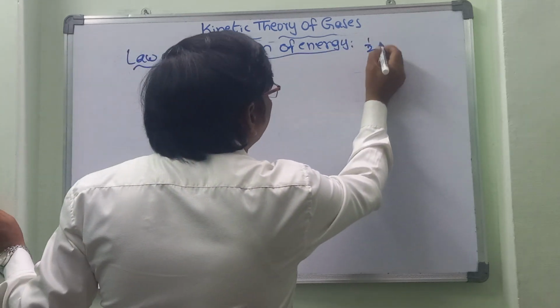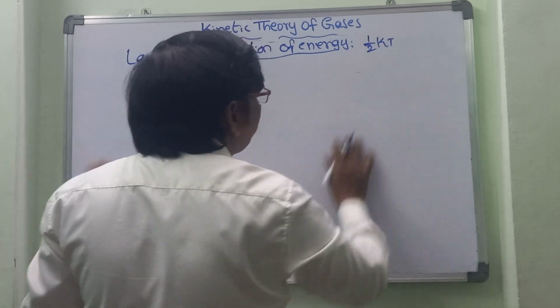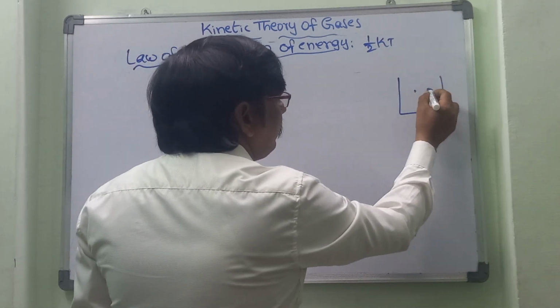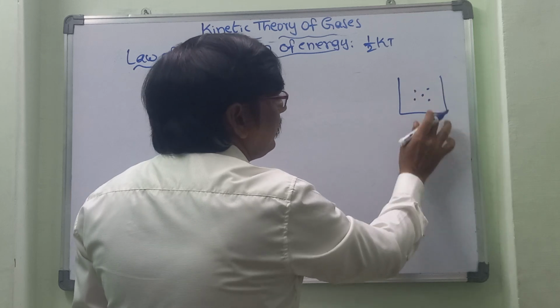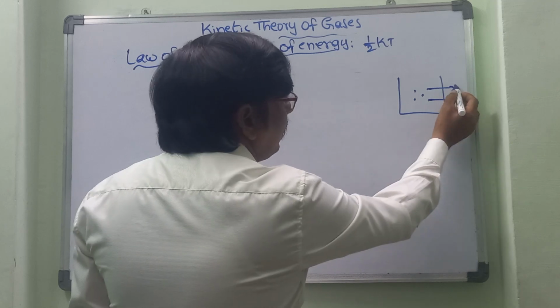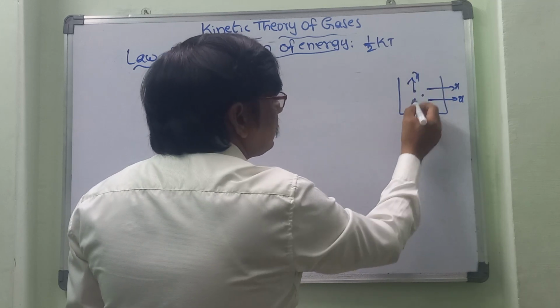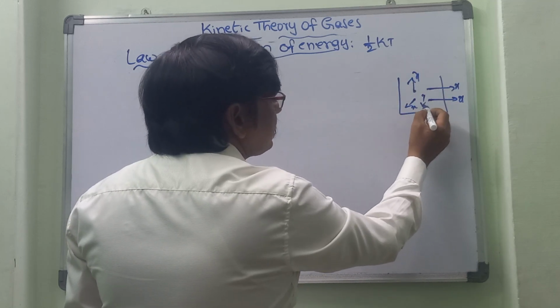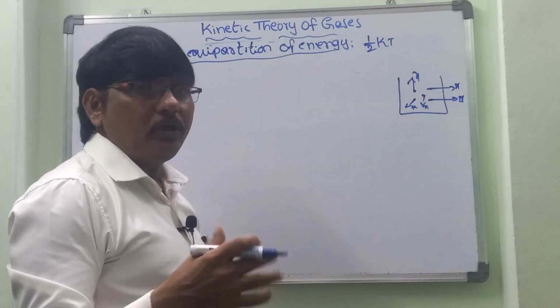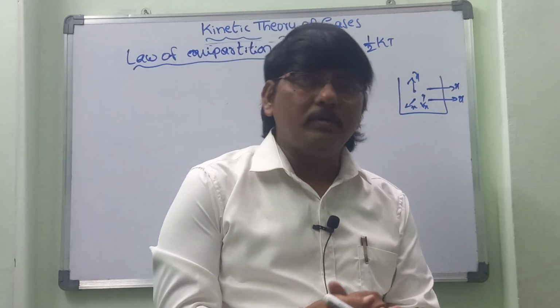So what exactly is the meaning of the law of equipartition of energy? It is equal to half kT. Before, we discussed that in any container, the energy supplied is shared equally among the gas molecules. For example, if x energy is supplied, each molecule gets x. That x value is half kT. So the amount of energy is equal to half kT.